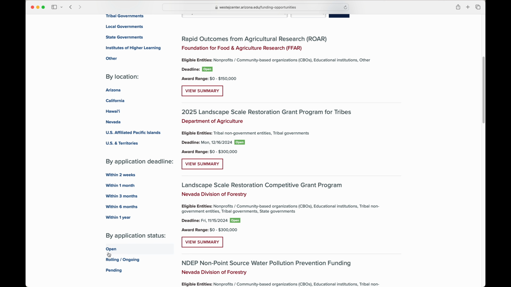Open, meaning the organization is currently accepting applications. Pending, meaning the organization is not currently accepting applications, but the organization will open the application in the near future. Rolling, ongoing. This is for grant opportunities that open yearly or more than once a year. These grant opportunities will have deadlines that change. For example, a particular grant that is rolling or ongoing might have a deadline of May 5th, 2024. Once this deadline passes, the next deadline might be October 5th, 2024, and so on.